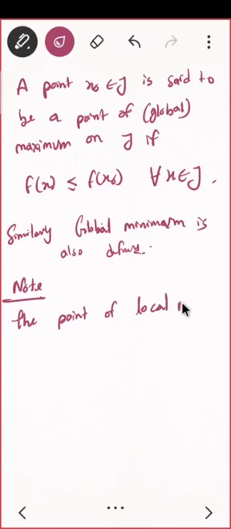Correct. Now remember one thing, this is a note you should understand. The point of local minima or maxima should be an interior point.